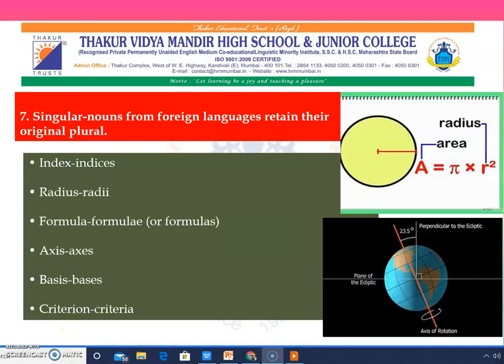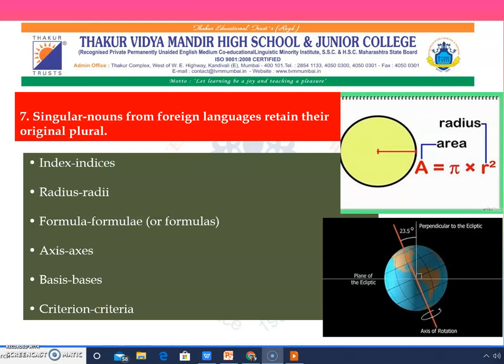Rule number 7 would include singular nouns from foreign languages retain their original plural. Let us look at a few examples.